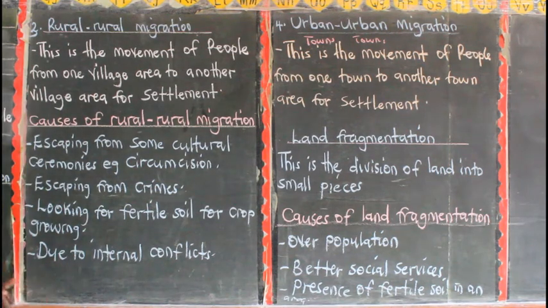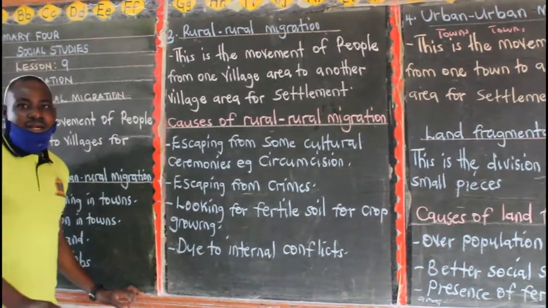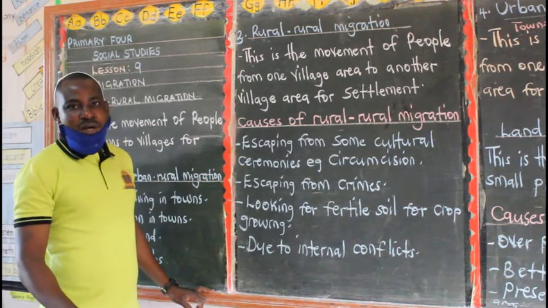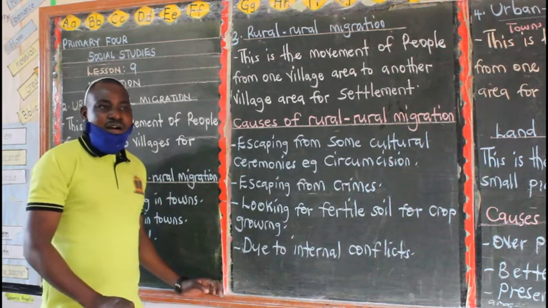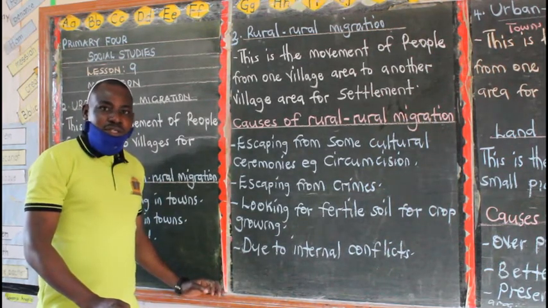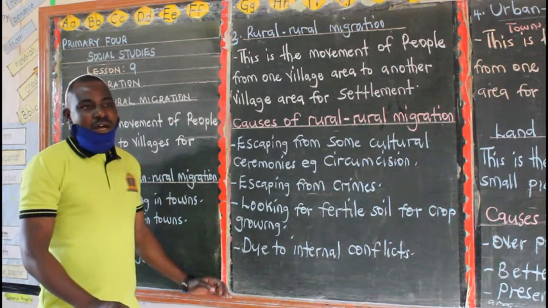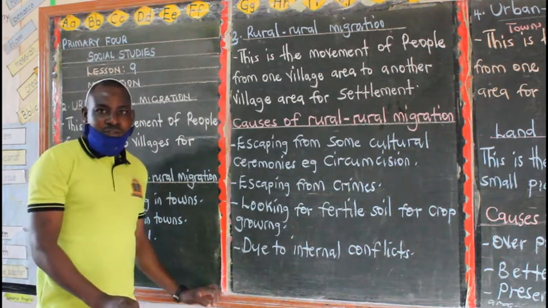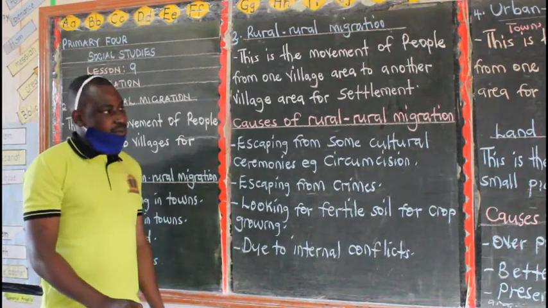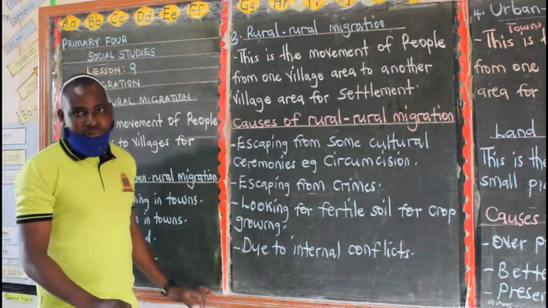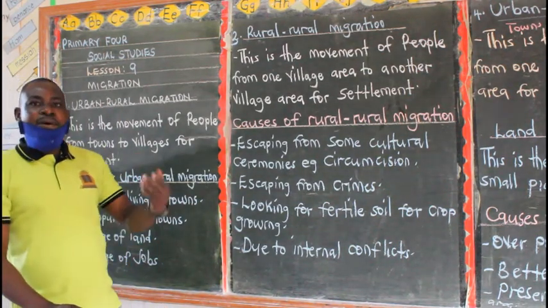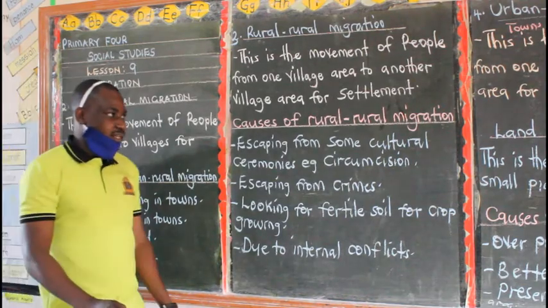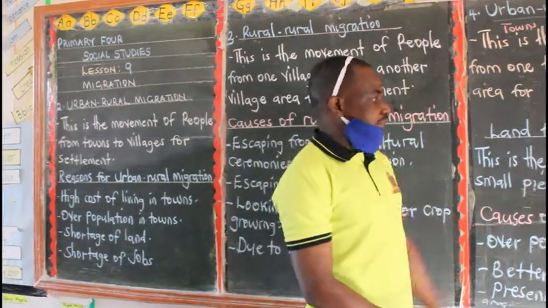Maybe I can take you back. I said under internal migration, we look at the movement of people within their country. And I see that we have 4 types of internal migration. One is rural-urban migration, and you also have urban-rural migration, then you have urban migration, and also rural migration. So those are the 4 types of internal migration. Now, after looking at the 4 types of internal migration and also reasons why people are ever moving from one place to another, then you can also look at land fragmentation.